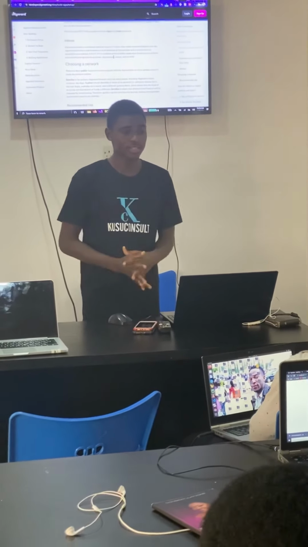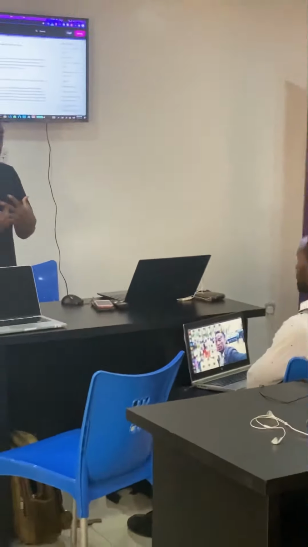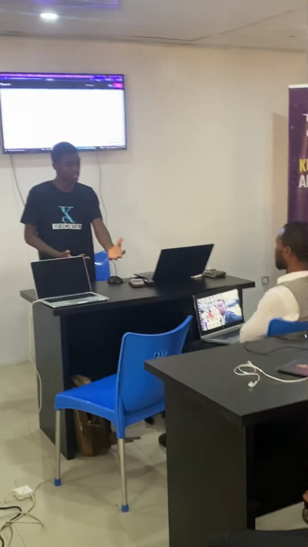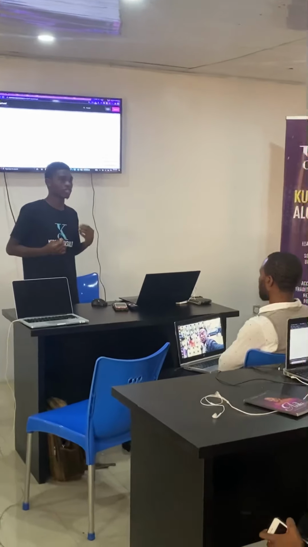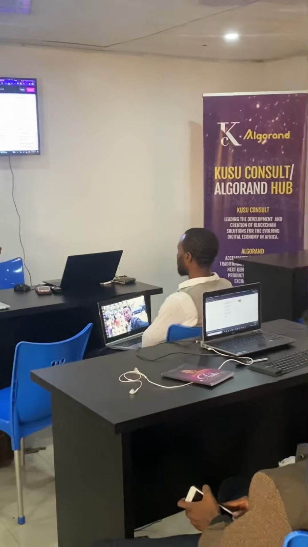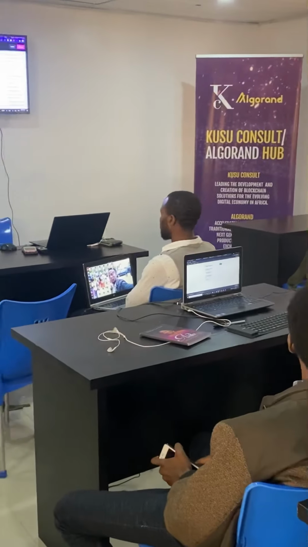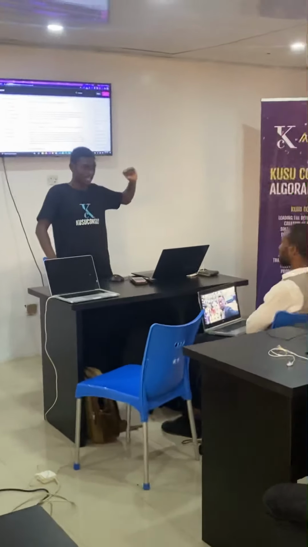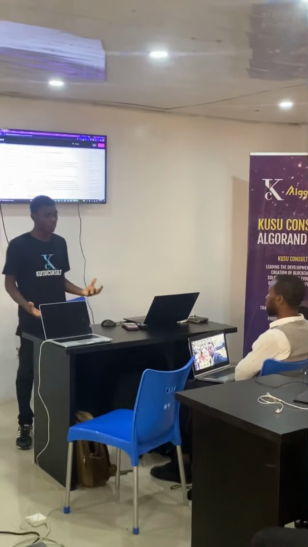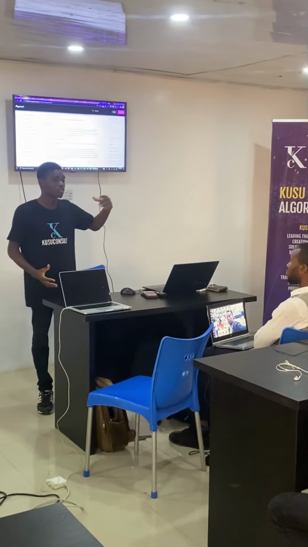So they have different networks. You can be on the testnet network to perform transactions while building your application from scratch, and then you want to test it to see if a functionality is working. If you feel like, okay, this is good enough, you can release it to the public to also test it for you, not just you. The more tests, the better. That's when you can launch it on the betanet. And if everything still works fine on the betanet, then you can move it to the mainnet.